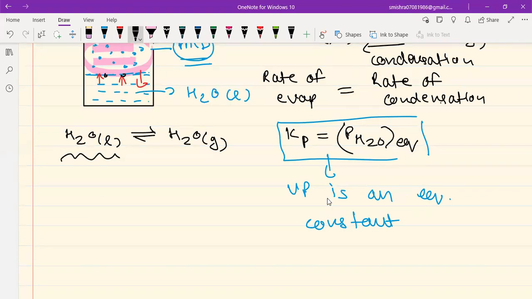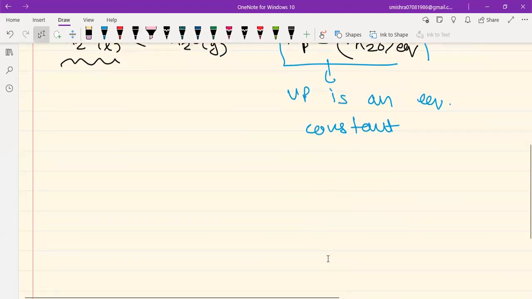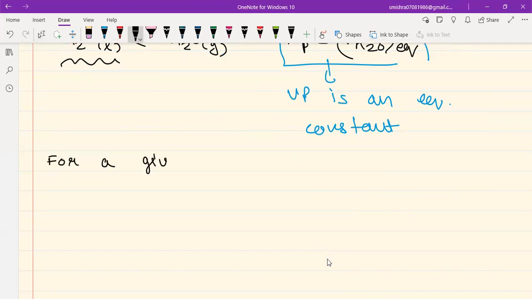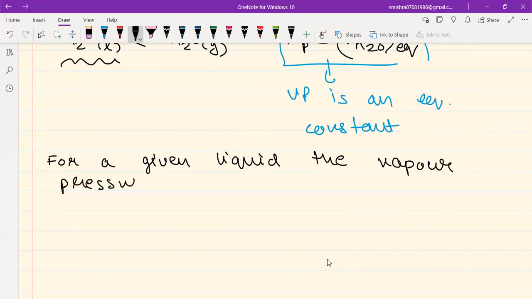So that brings me to one of the very important properties, conclusions, whatever you want to call it, for vapor pressure. For a given liquid, if my liquid is fixed, the vapor pressure depends only on temperature.